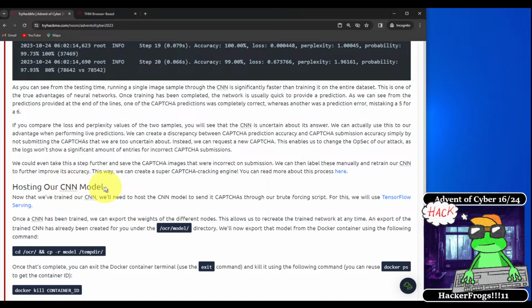We could even take this step further and save the CAPTCHA images that were incorrect on submission. We can then label these manually and retrain our CNN to further improve its accuracy. This way, we can create a super CAPTCHA cracking engine. You can read more about this process here.